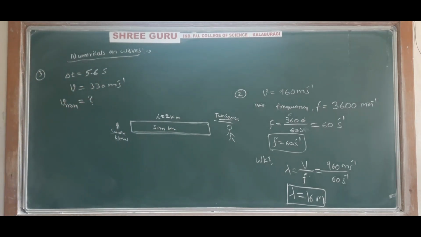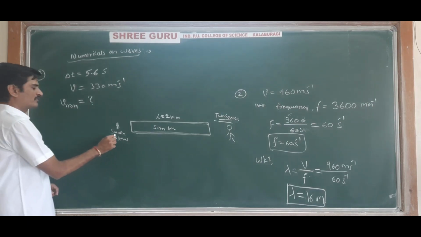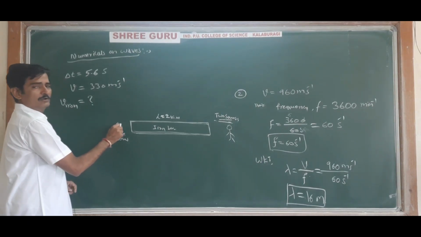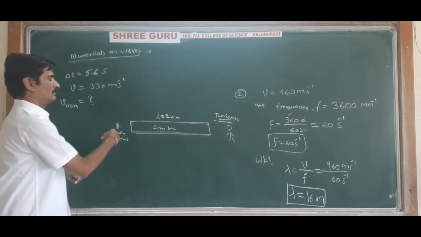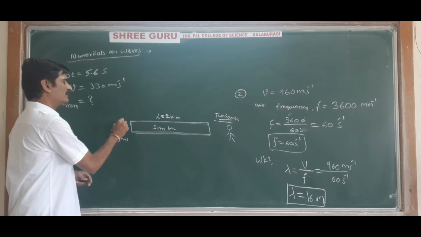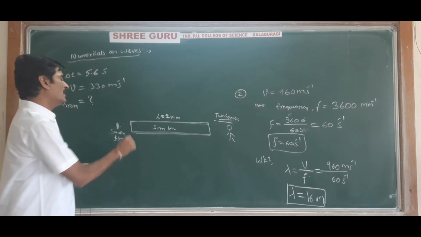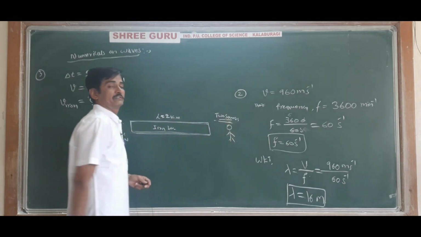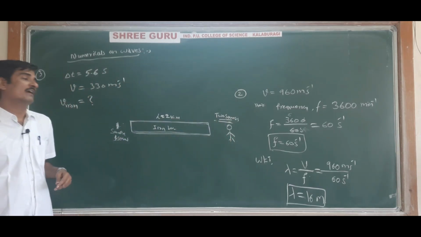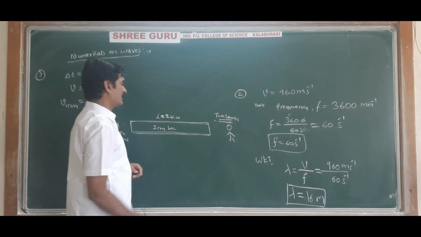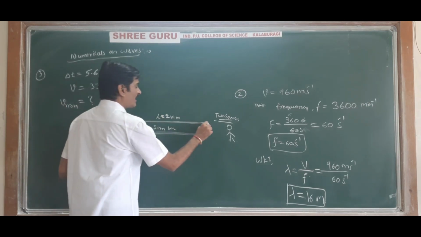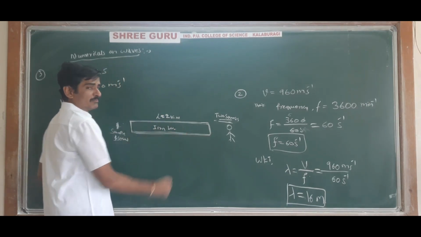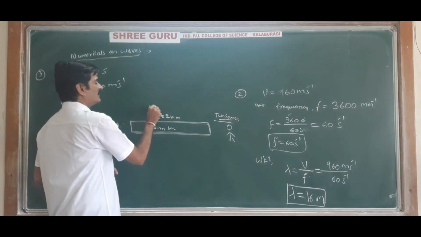Understood? Okay, see here. When a source of sound makes one sound note, let us say only one sound note it is creating, and here the person is observing two sounds. So this is due to the difference in the velocity. That is, the sound travels through the iron bar as well as through the air medium.